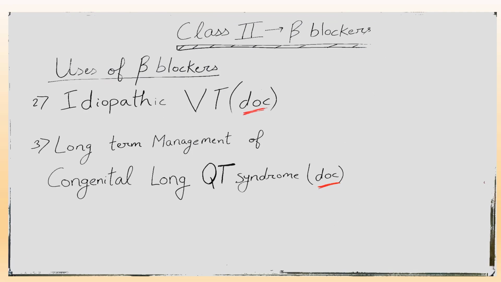Other uses of beta blocker: idiopathic ventricular tachycardia. Beta blockers are the drug of choice, and they are also used in long-term management of congenital long QT syndrome. Beta blockers are again the drug of choice for long-term management of congenital long QT syndrome.